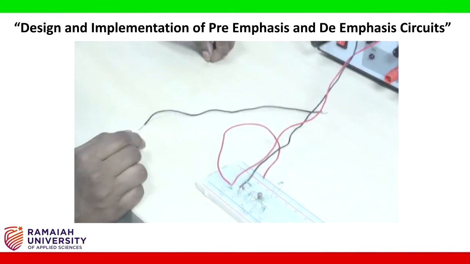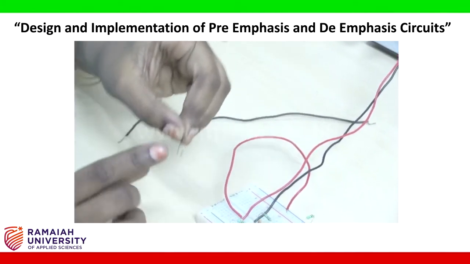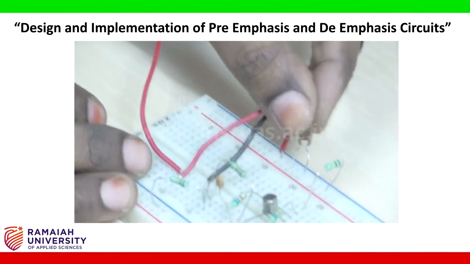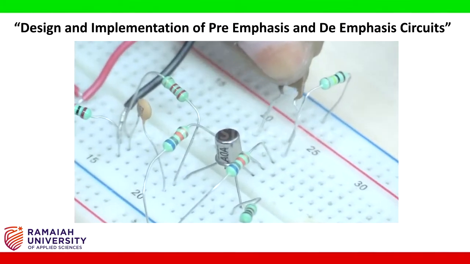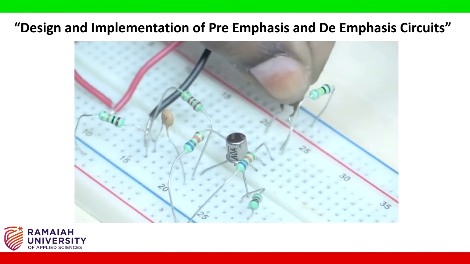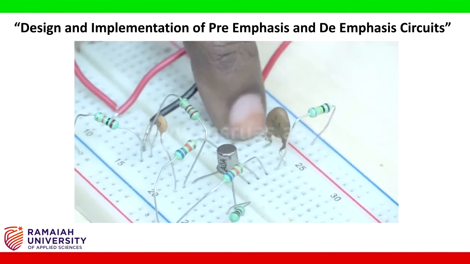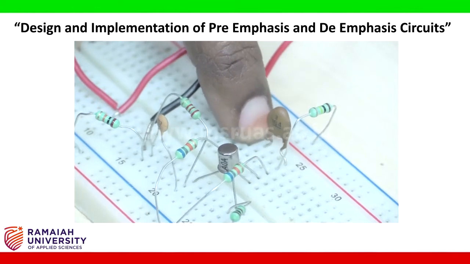Now take 0.1 microfarad capacitor, connect from the base and leave it to a nearby node. So this is from the base, this side, and a nearby node. So here we will provide the input signal.